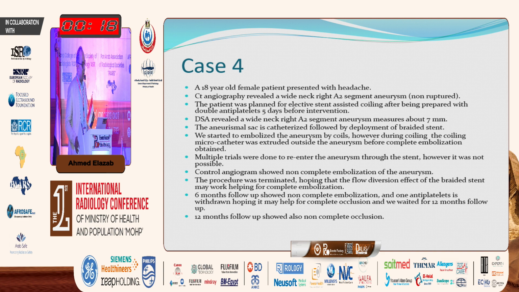An 18 years old female presented with headache. CT angiography revealed right A2 segment aneurysm. The patient was planned for elective stent-assisted coiling after being prepared by double antiplatelet 5 days before the intervention. Digital subtraction angiography revealed right A2 segment aneurysm, 7 mm in diameter, wide neck. Aneurysmal sac is catheterized, followed by deployment of braided stent, then we started to embolize the aneurysm with coils.